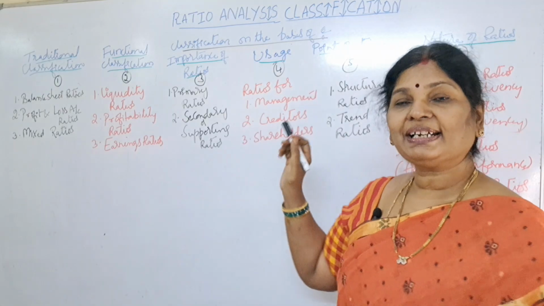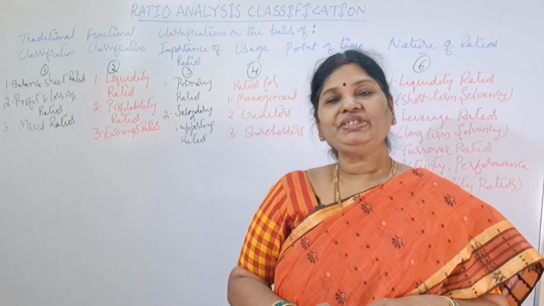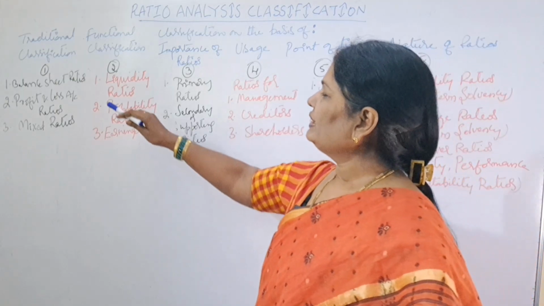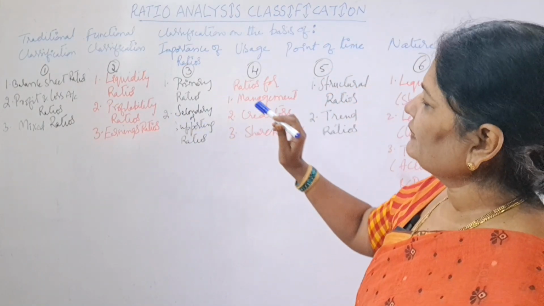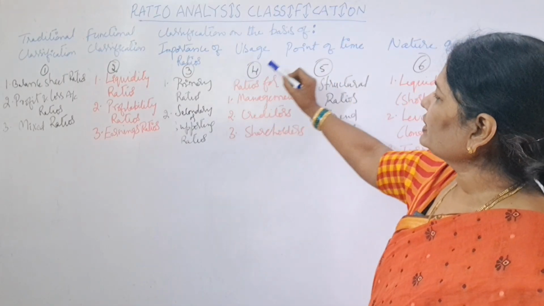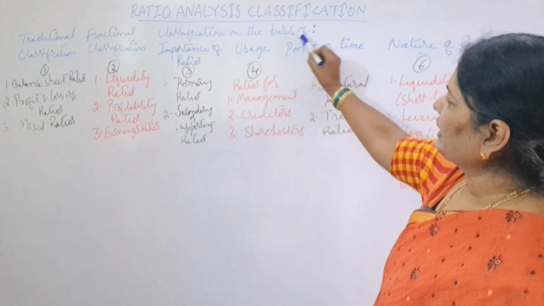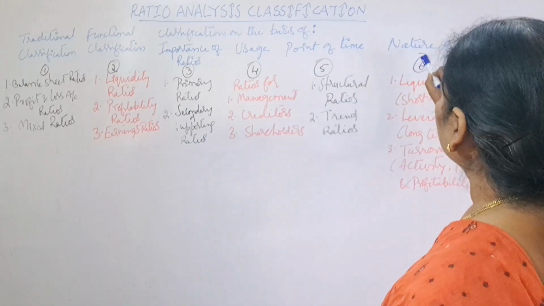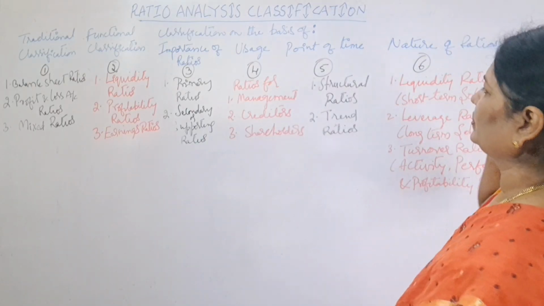These ratios are classified into six. According to ratio analysis classification, ratios are divided into six. What's the first one? Traditional classification. Second one, functional classification. Third one, classification on the basis of importance of ratios. Fourth one, classification on the basis of usage. Fifth one, classification on the basis of point of time. And sixth one, classification on the basis of nature of ratios.